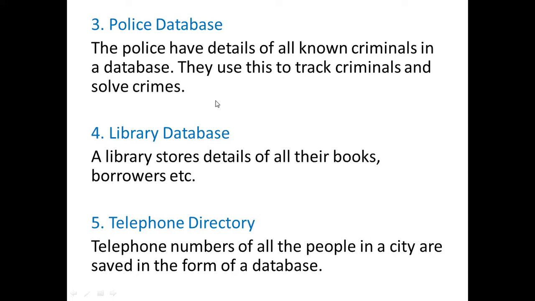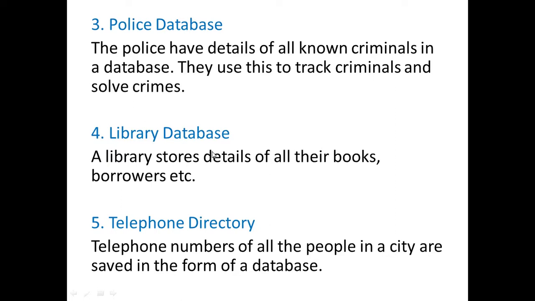Suppose somewhere they have found a fingerprint, so they will search this fingerprint in their database. If it is a history sheeter, means someone who is regularly involved in crime, they can get that information. It will be very easy for them to track criminals and solve crimes.